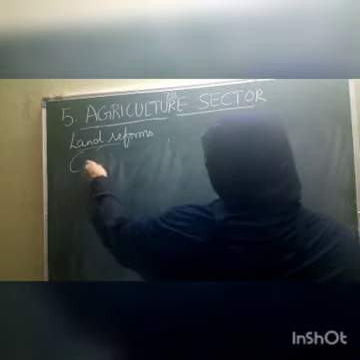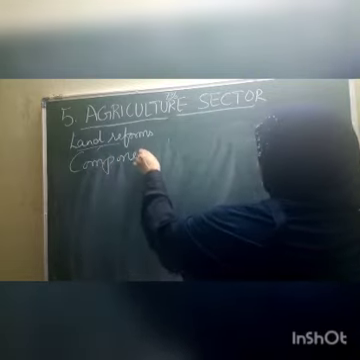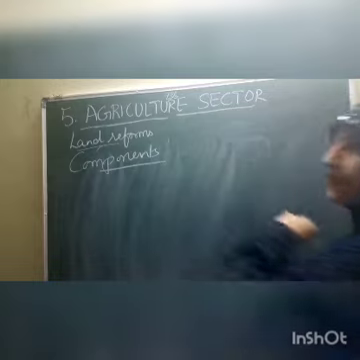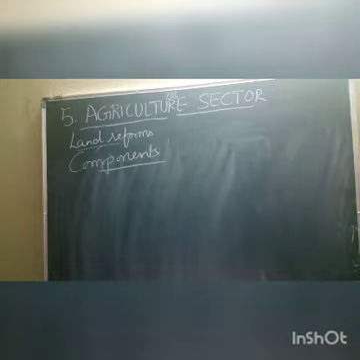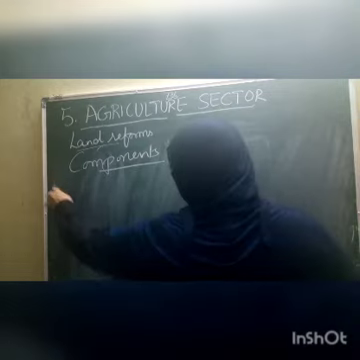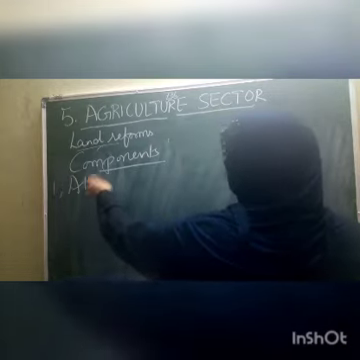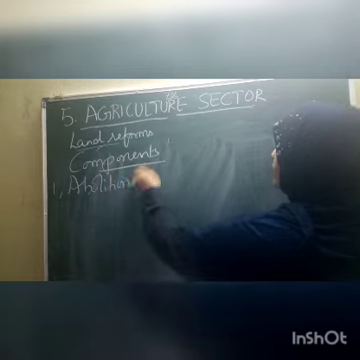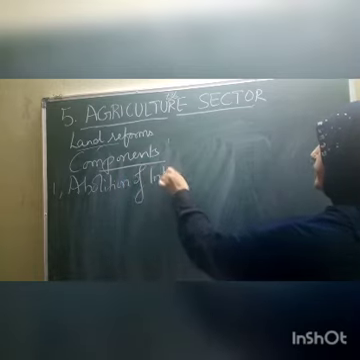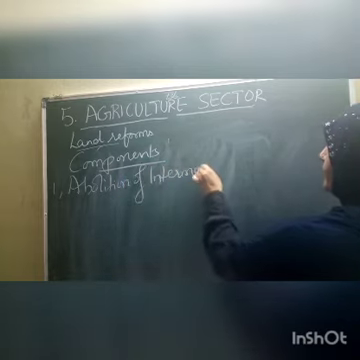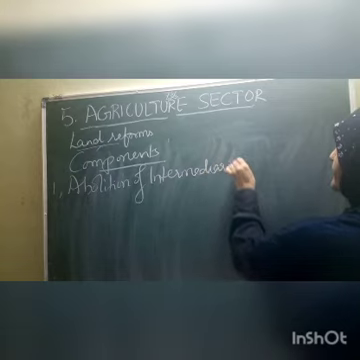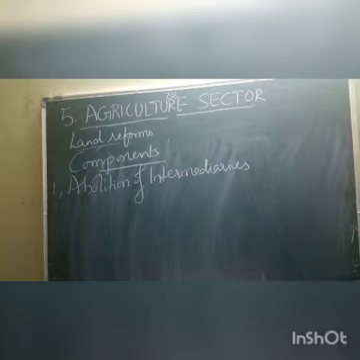So, the components. Components of land reforms we have to discuss. What are those components? There are nearly 5 components. By the name, abolition of intermediaries. Intermediaries is the first component.